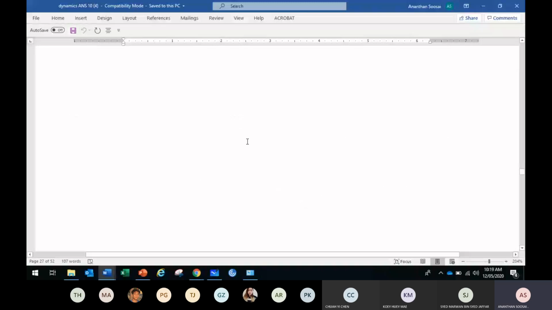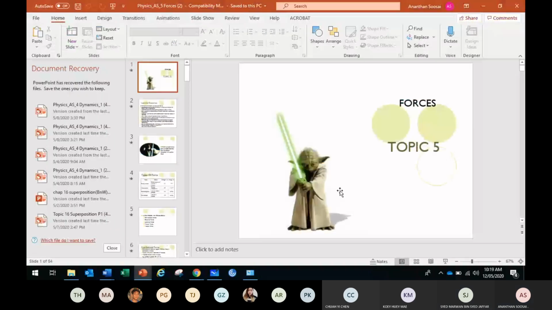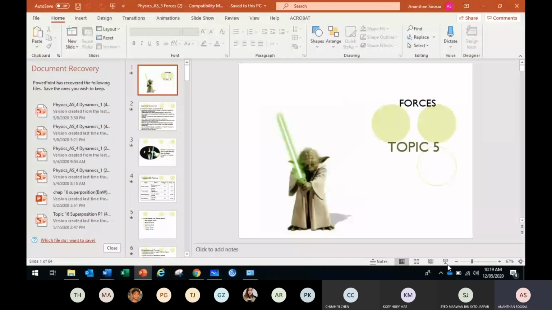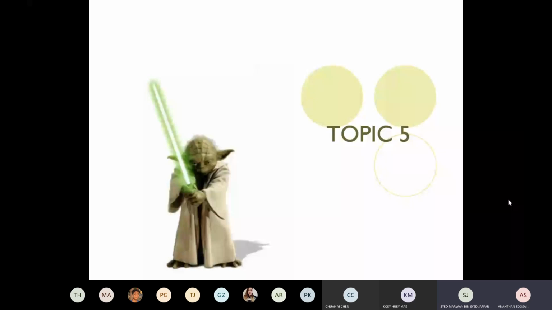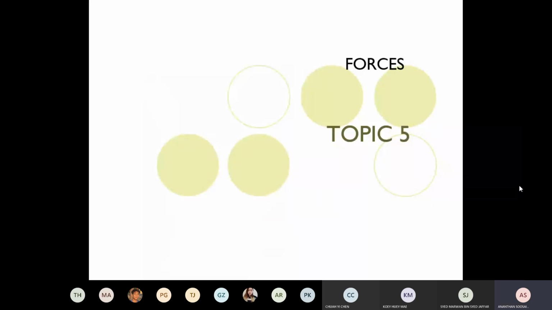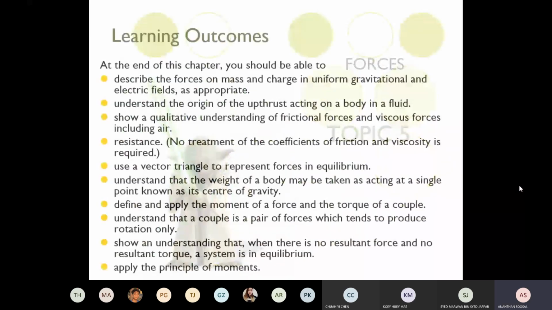Okay, the next topic is going to be forces. This is going to be our lesson today. Everyone can see the slide, right? So, forces. Under this topic, what you are going to do that is something extra compared to your earlier studies. These are the things you should learn. You're going to learn a lot here.